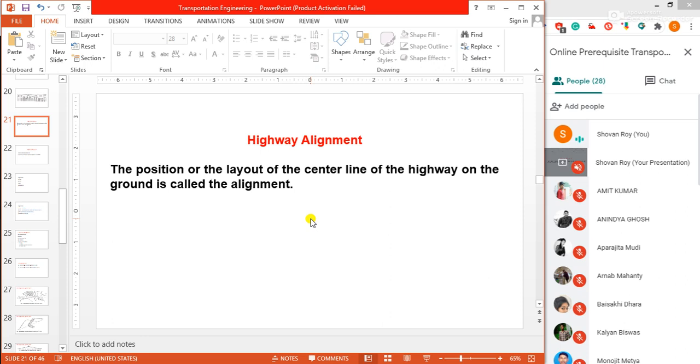A new road should be aligned very carefully, as improper alignment would result in one or more disadvantages. What are these disadvantages? Number one, increase in construction cost. If my alignment is not proper, there would be an increase in construction cost. Number two, increase in maintenance cost. Not only the construction, maintenance is also our work after construction. Third, increase in vehicle operation cost.